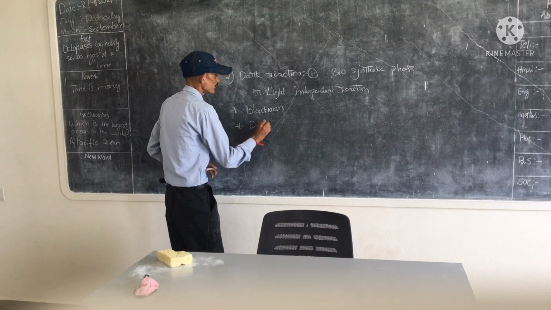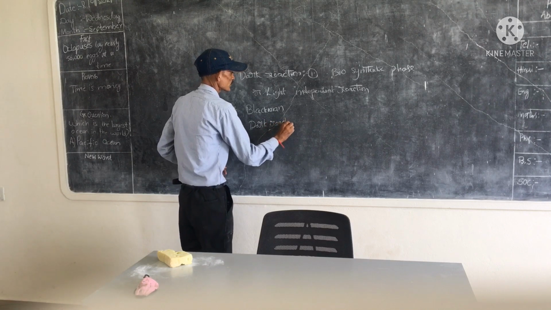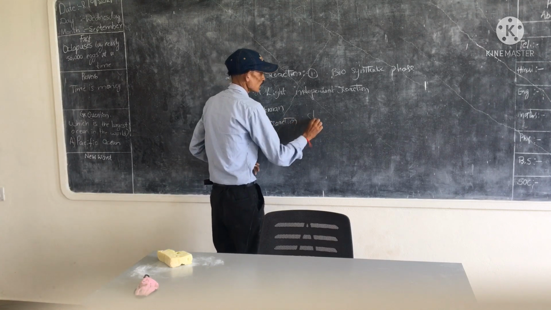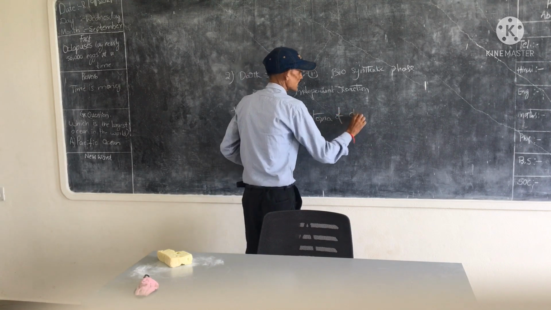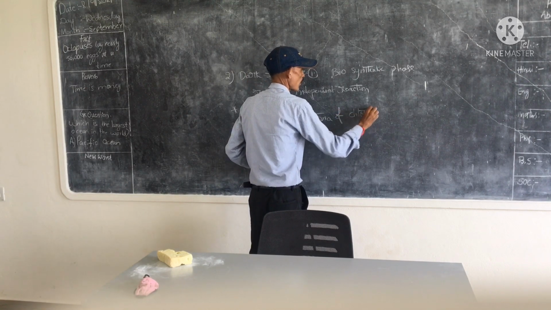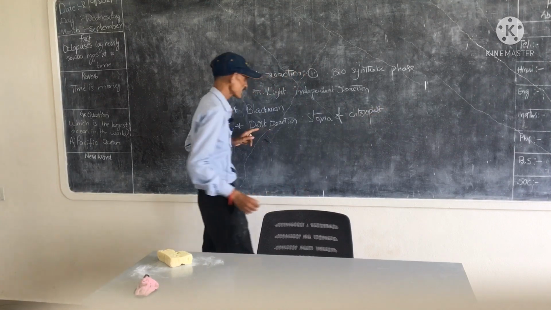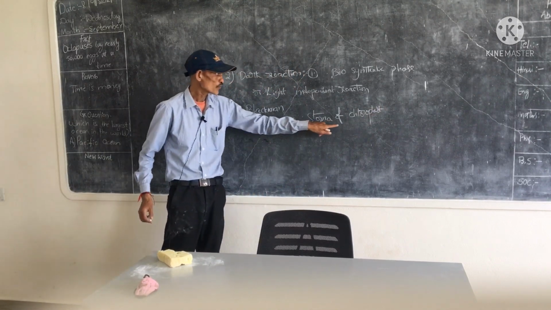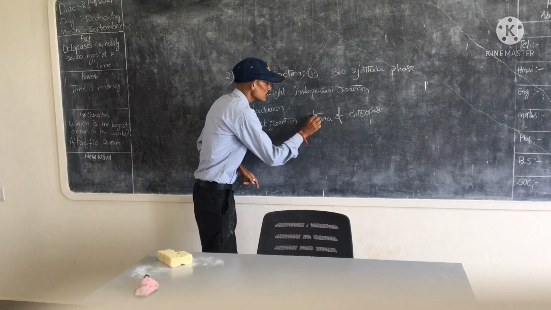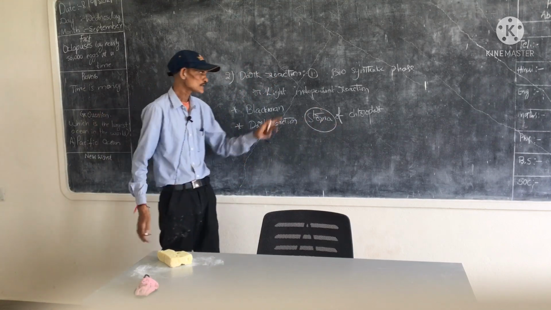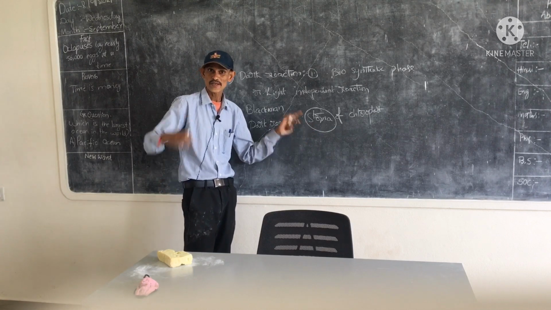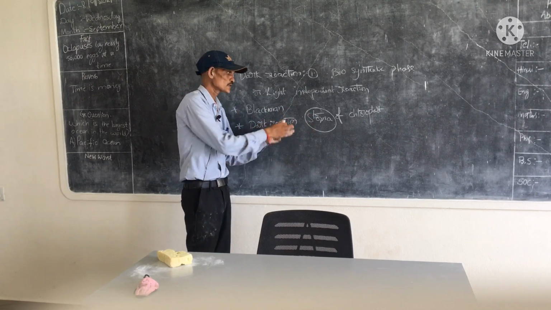Dark reaction we can observe in the stroma of the chloroplast. What is meant by stroma? The colorless fluid of the chloroplast is stroma. Generally we can observe dark reaction in the stroma.